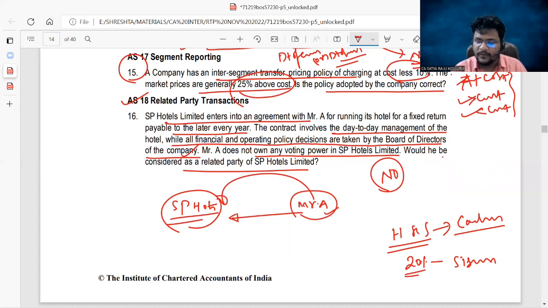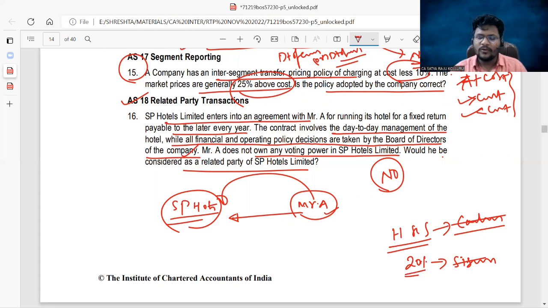That's why there is no significant influence as well. So merely having control on the day-to-day management, we can't tell Mr. A as a related party to SP Hotels. If he has the substantial interest in the SP Hotel, or at least he will have the significant influence in the SP Hotels board of directors team, there is a control on the composition of the board of directors at least, then Mr. A, we can tell it is a related party.